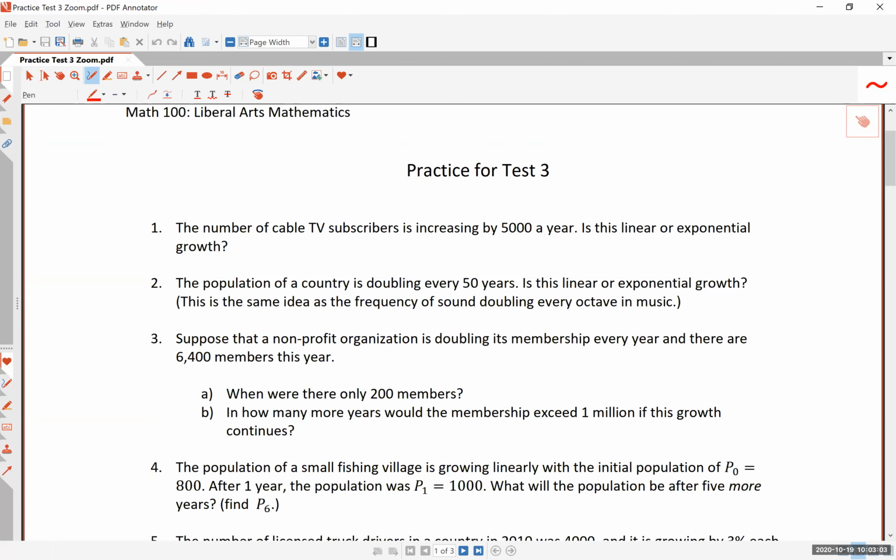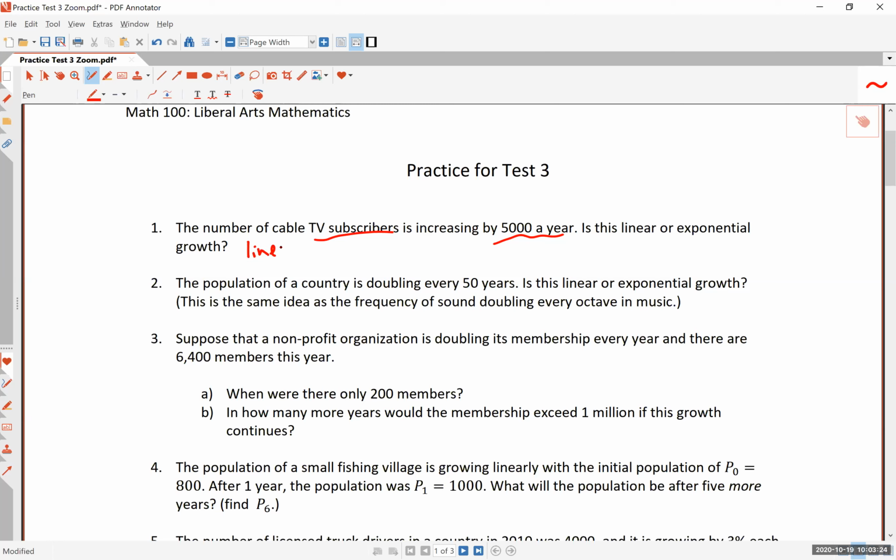Okay, the first question: the number of cable TV subscribers is increasing by, and here's the key, 5,000 a year. Is this a percentage or a number? Clearly, it's a number. It's not a rate, it's not doubling, it's just a fixed number. Is this linear or exponential? The answer is it is linear.